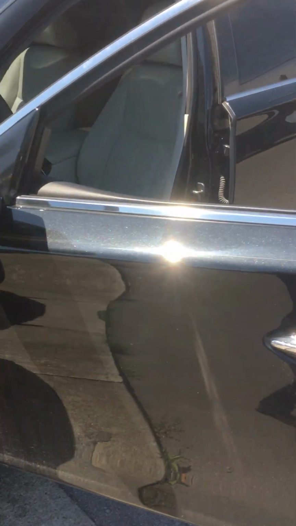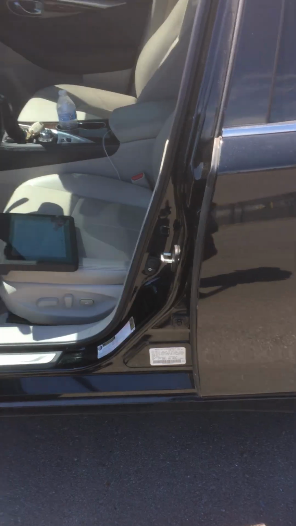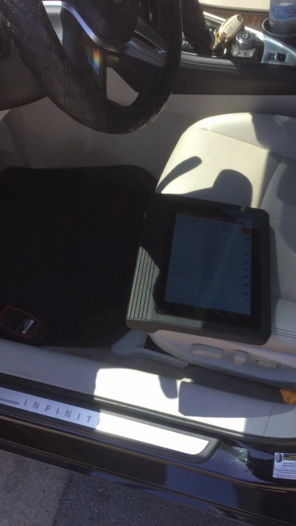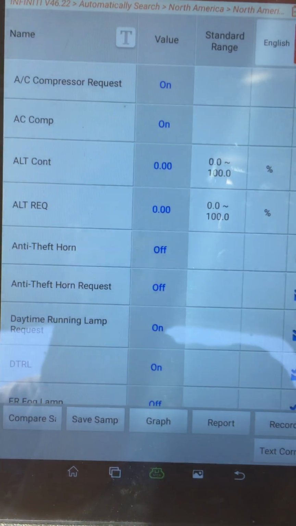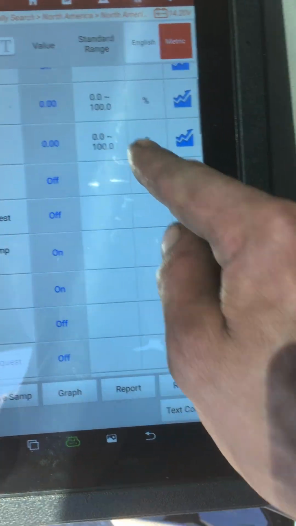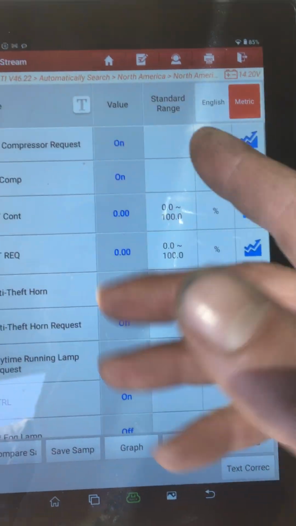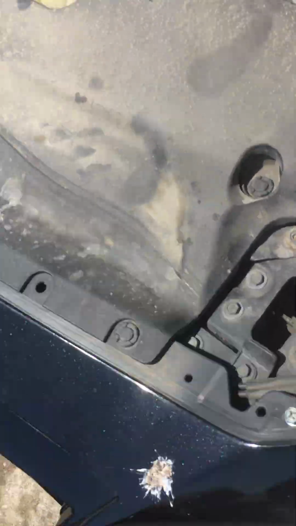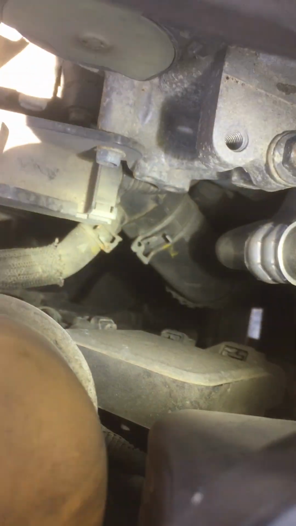2018 Infiniti Q50. The AC air conditioning stopped working. Now finally found the data. We do have it on. What do we have physically here? The compressor clutch is not engaging.